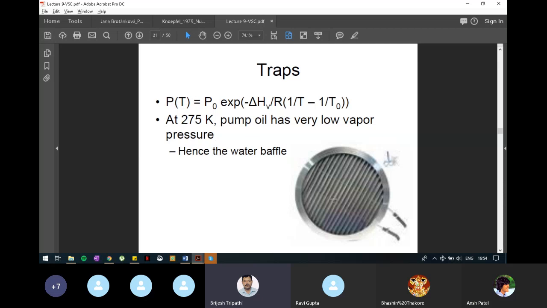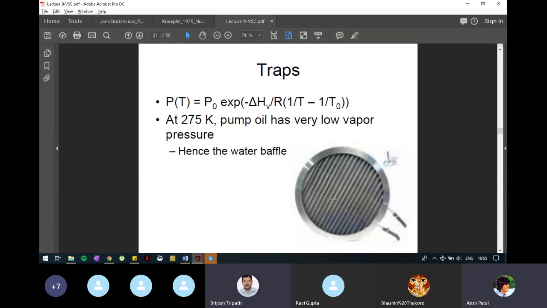So the LN2 baffle is also used inside the system, in between the high vacuum valve and the chamber. These traps are limited by the kind of contamination they can remove. For example, here we can remove pump oil, but other gases we wouldn't be able to remove. For that purpose, we have to use an LN2 cooled baffle. So what temperature would that go up to? LN2 temperature, do you know?